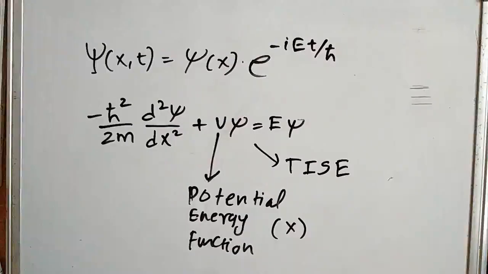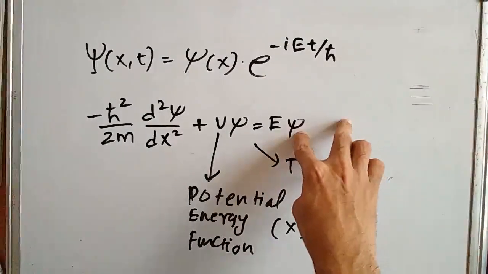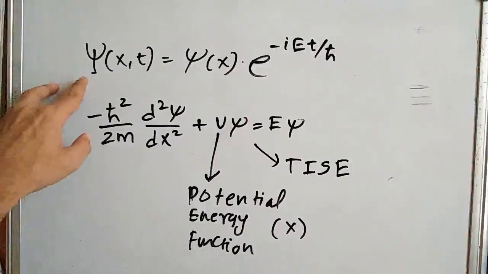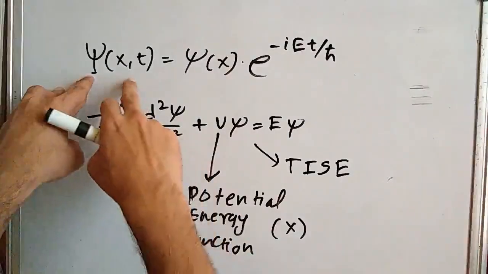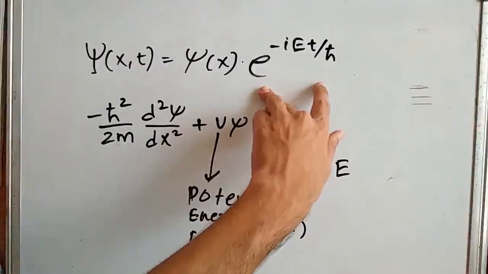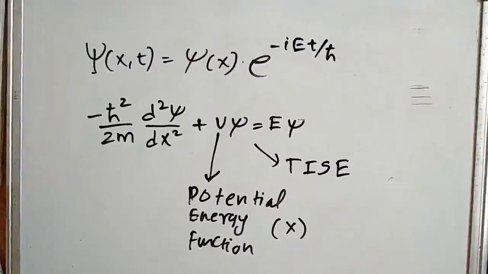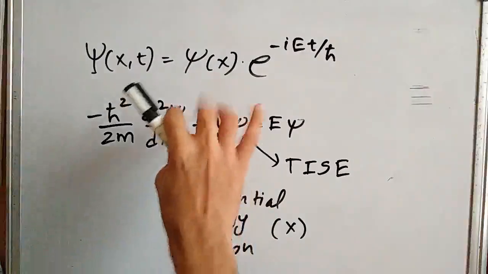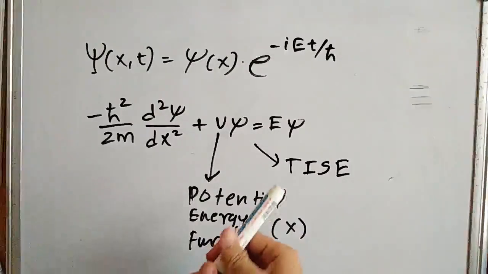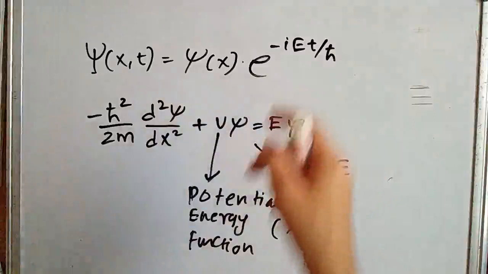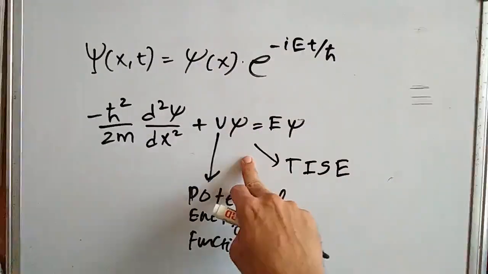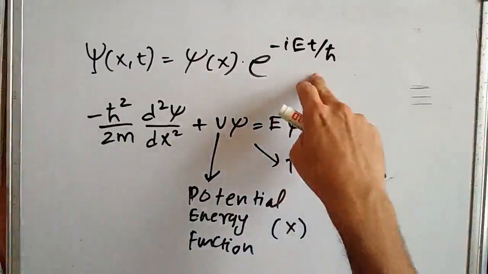And by getting that psi value, we will plug it in the main equation here, which says capital psi, that is uppercase psi, is lowercase psi into this factor e to the power minus i E t by h bar. So by doing that, we get the general solution for the given system. Now what do we do with this separable solution that we have got? We don't have any potential energy function for now, so we will see what we can make out of it.